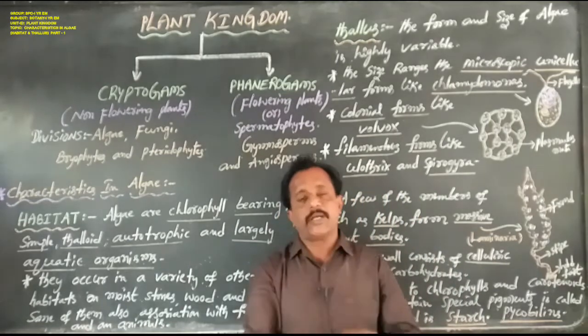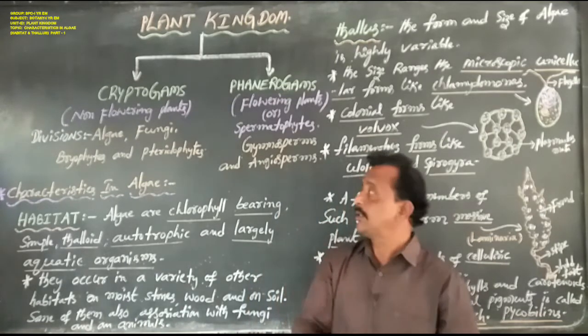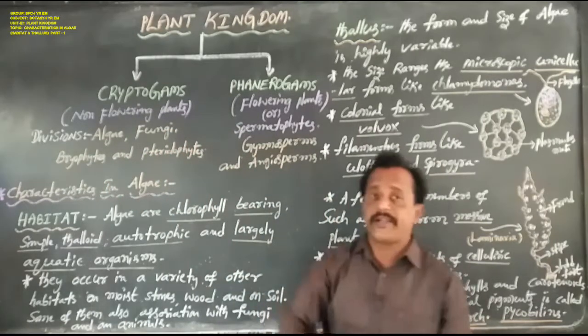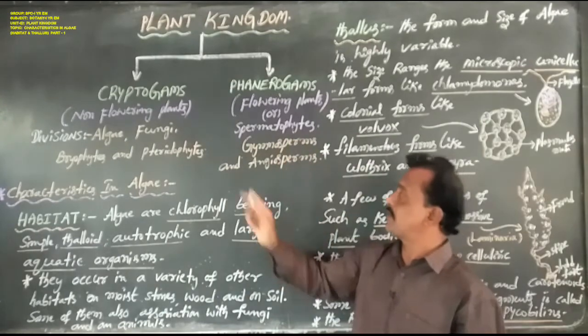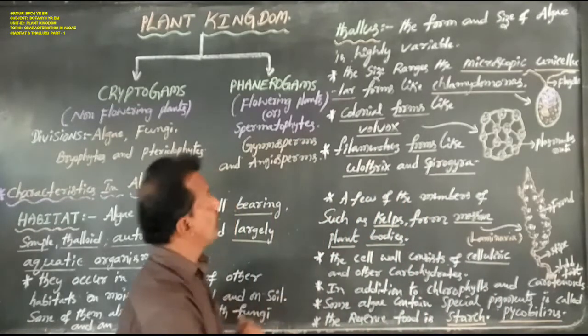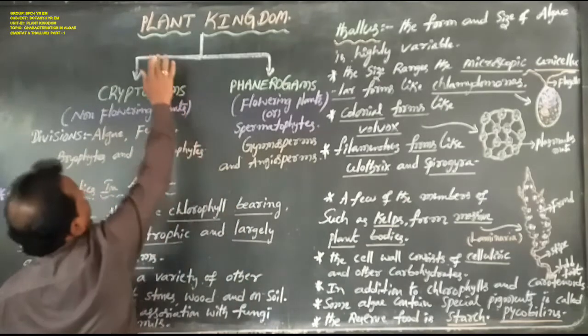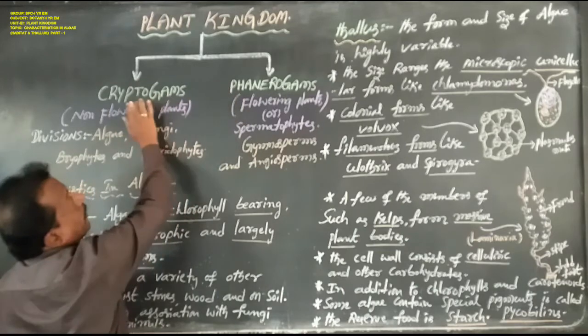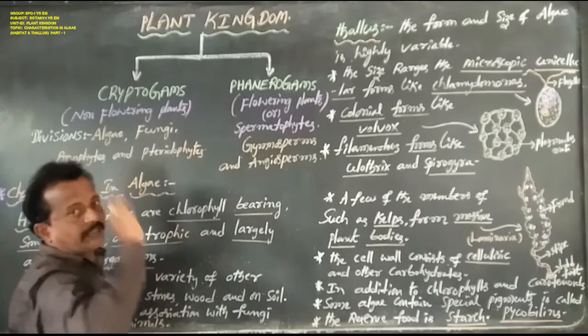So in this chapter we will describe algae, fungi, bryophytes, pteridophytes, gymnosperms and angiosperms. Dear students, the plant kingdom can be divided into 2 categories.